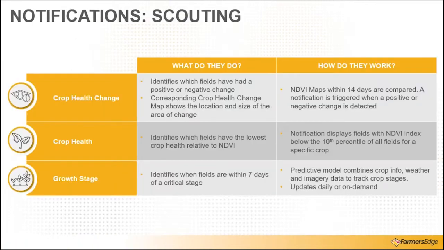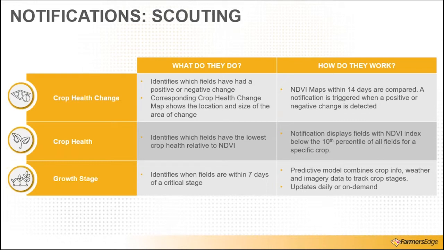So we'll switch gears a little bit and talk about notifications related to scouting. So at the top, you'll see crop health change. Now, crop health change is an imagery layer that is sent via email. So all 3 of these are sent via email. Crop health change identifies which fields have had a positive or negative change. When I say positive or negative change, I'm meaning that there's an area of the field that is progressing faster than the field average. That would be a positive change.